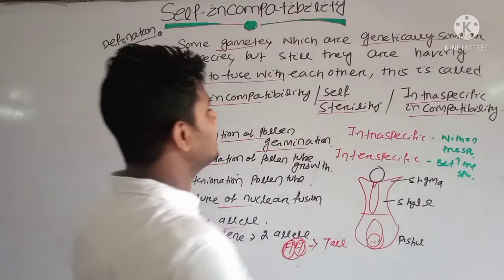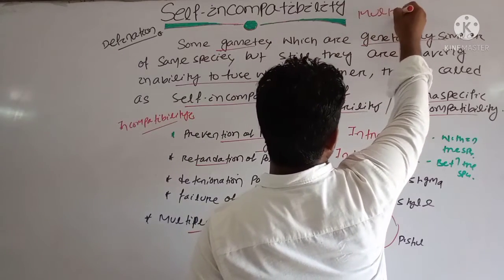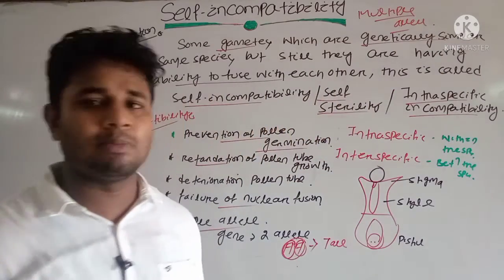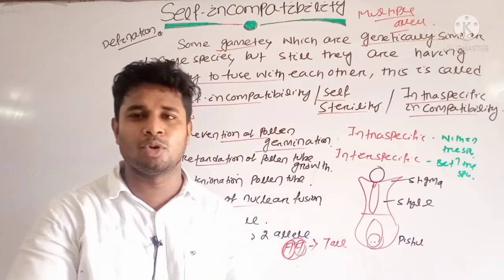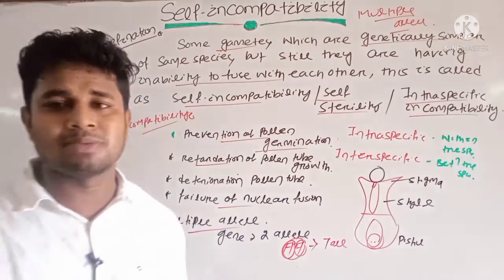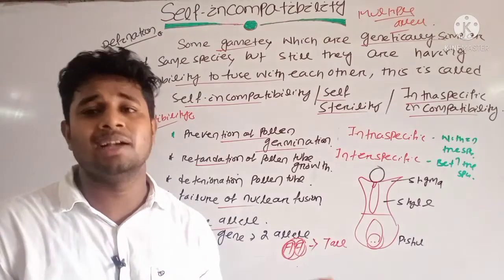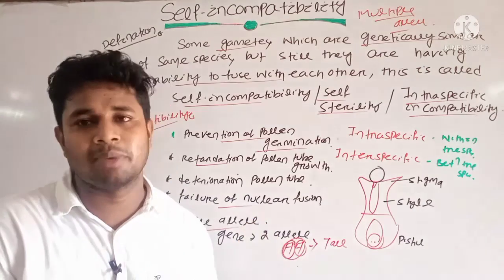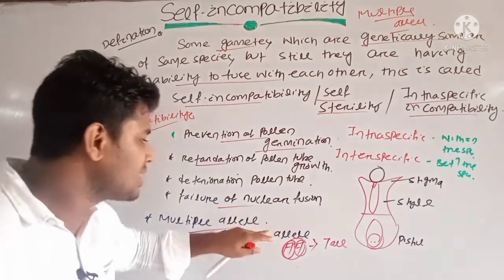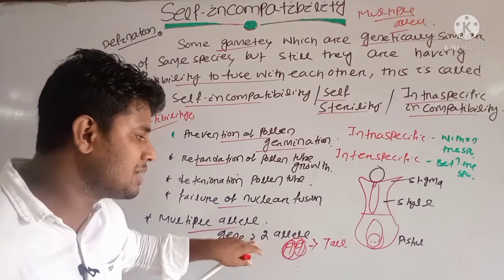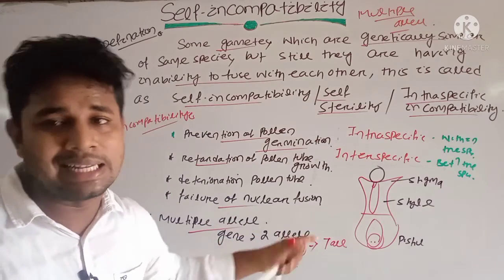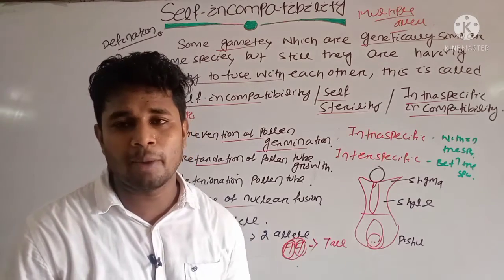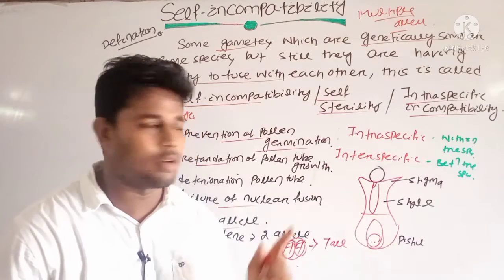And self-incompatibility is an important example of multiple alleles in plants. In animals, you will see the blood groups of human beings. It is an important example of multiple alleles, where four types of blood groups are present: A, B, AB, and O. Okay, clear? Later we will know in genetics more about the concept of multiple alleles. But you know that self-incompatibility is due to multiple alleles, that is the presence of more than two alleles in a single gene. Clear? Then note down these points. Then we will know about the different types of self-incompatibility. Note down these points.